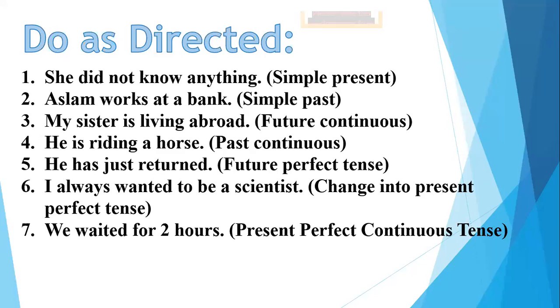Okay, so the third one. Now let's have Mariam. Can you tell me the third one? My sister is living abroad. Change it into future continuous tense. First of all, try to recognize which tense the sentence is in right now. What tense is it? My sister is living. This is present continuous form. So you have to change it from the present continuous to the future continuous. Okay. So Mariam, can you tell me, my sister is living abroad?